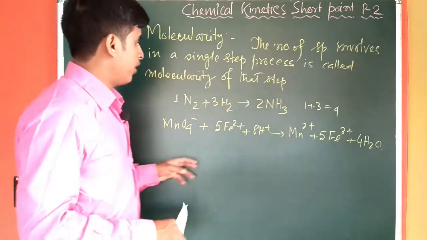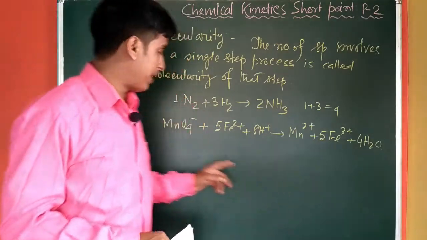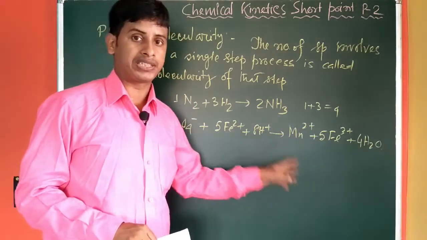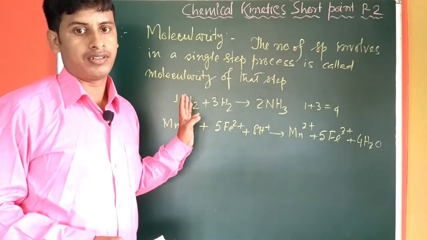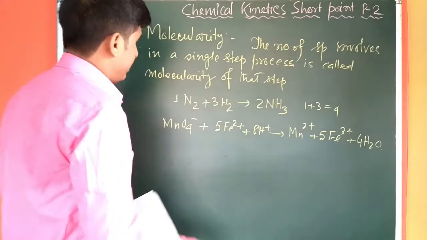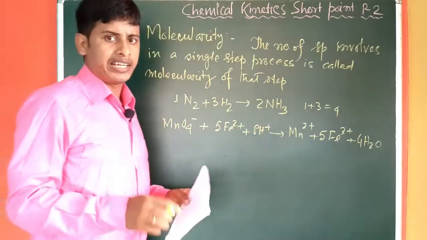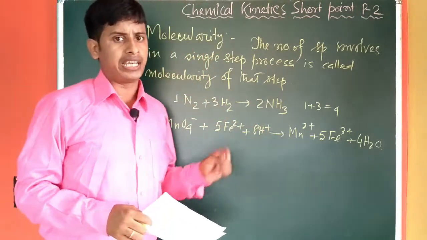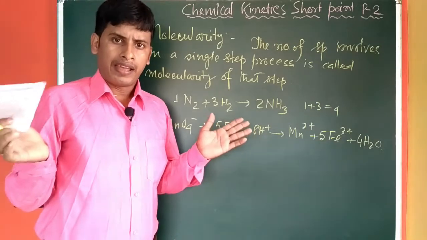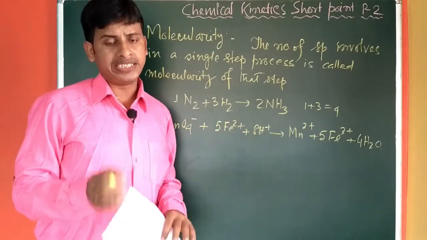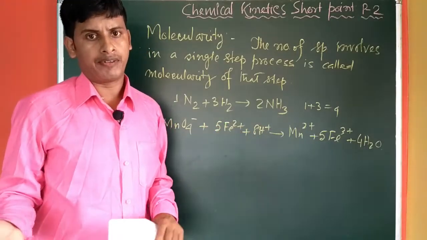Okay, so you can't get the molecularity by adding the stoichiometric coefficients of a general reaction. The most important part is that molecularity means the number of molecules that collide with each other at a time to convert into product.